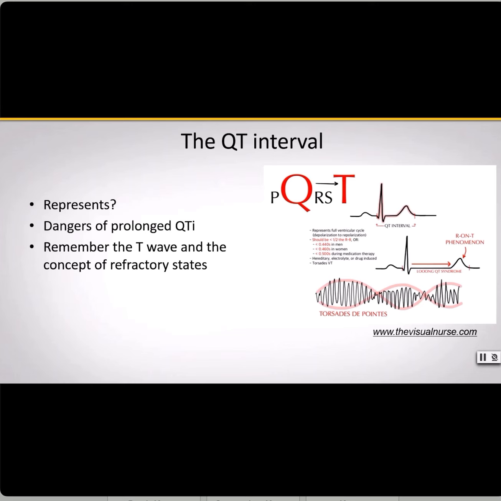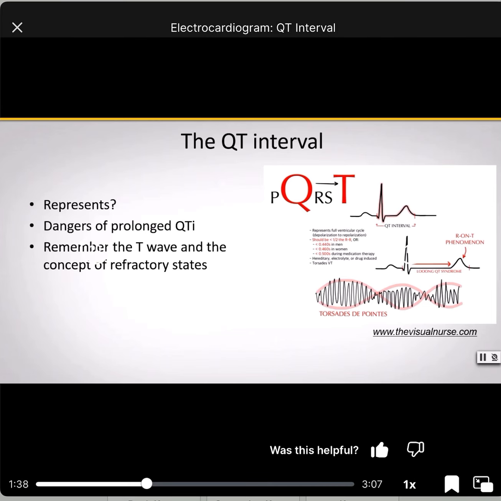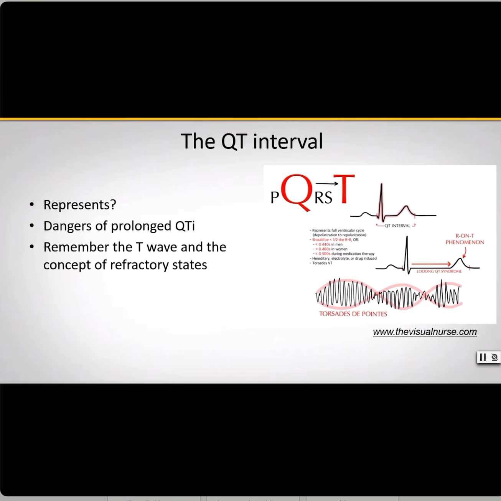Now, long QT syndrome may be hereditary. It could be electrolyte-induced or it could be drug-induced. In fact, medications with antiarrhythmic properties like sotalol, flecainide, amiodarone, and some others have the potential to actually prolong this interval. Patients that are undergoing loading therapies, for example, for these types of drugs often have their QT intervals monitored